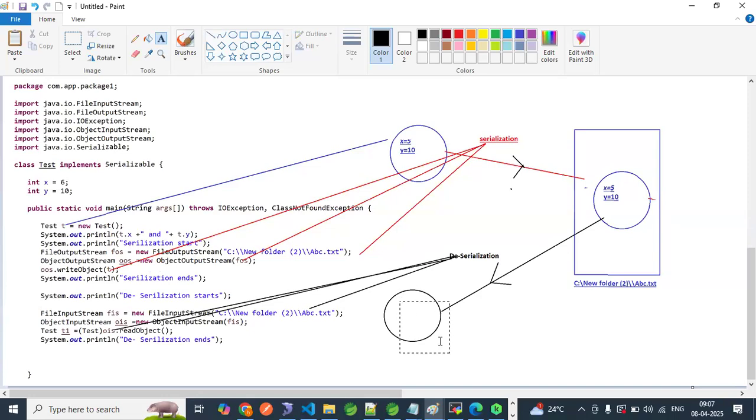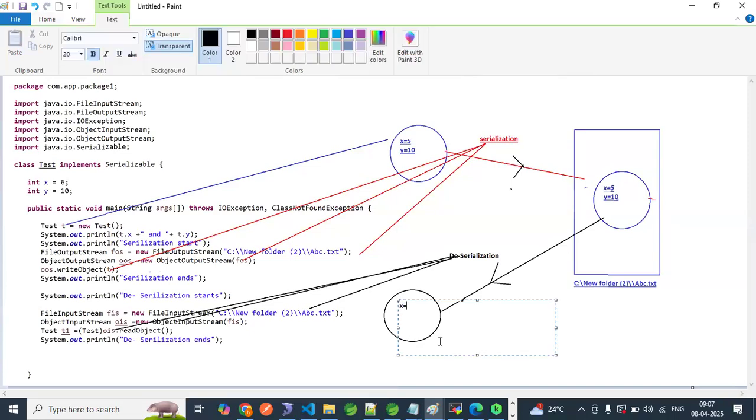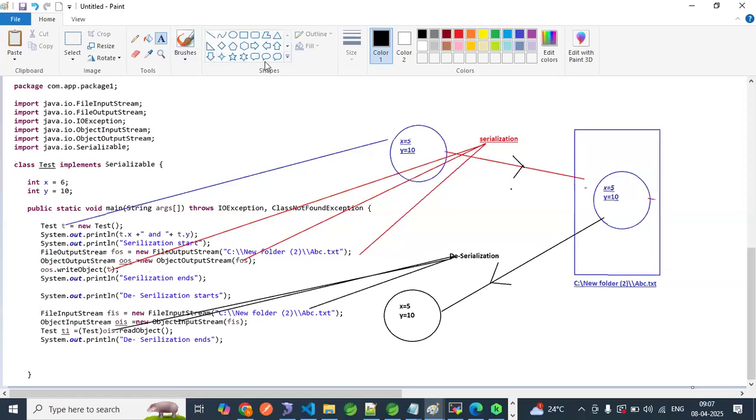Still we are getting x equal to 5 and y equal to 10. Even though I have changed here also, even though I change the value, but same output we are getting, right? Okay. Hope you are good with this explanation.